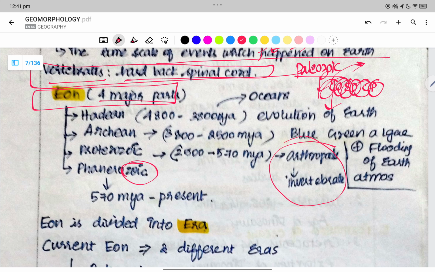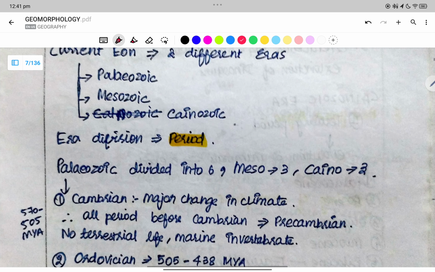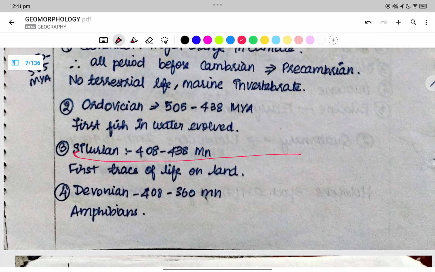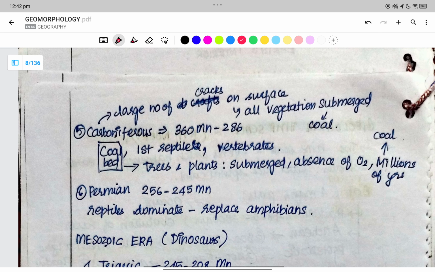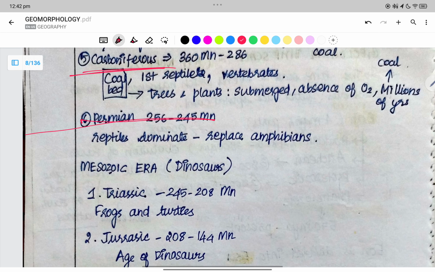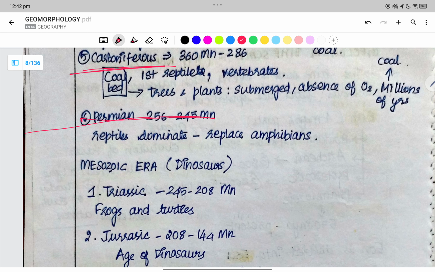Ordovician is related to the fish, and Silurian is related to the first trace of life on land. Devonian is related to amphibians. Carboniferous is large number of cracks, and in Permian the reptiles dominate and replace the amphibians.